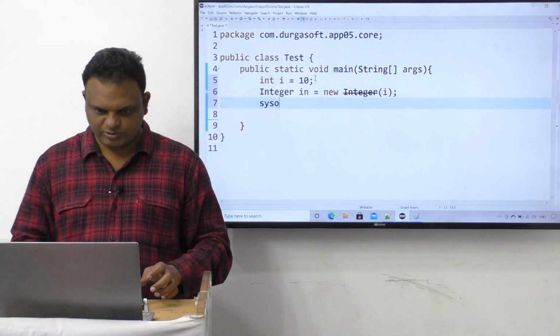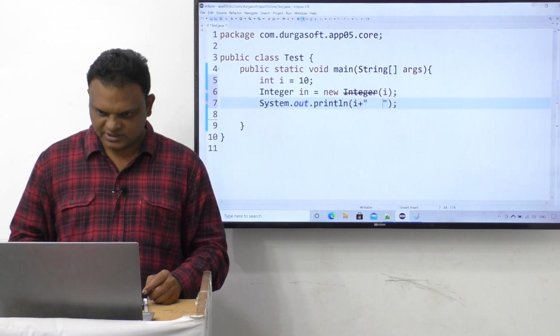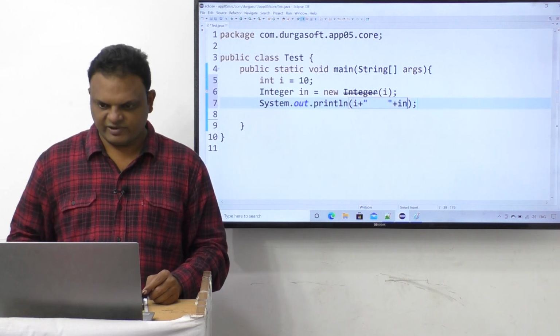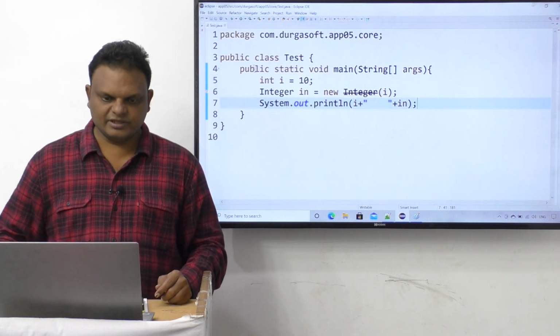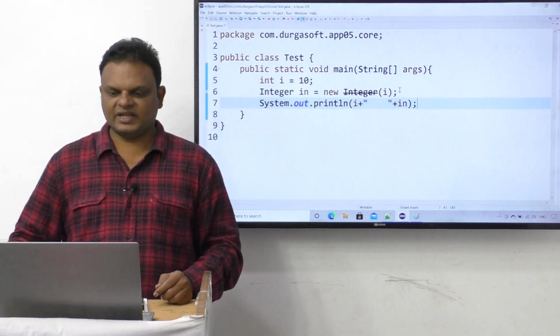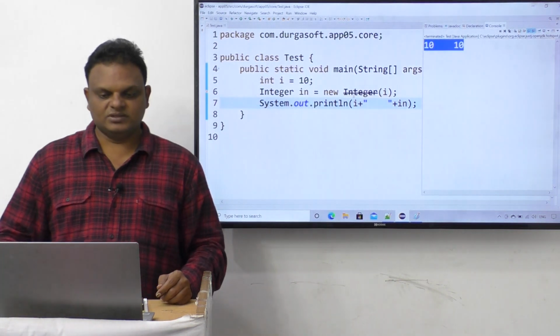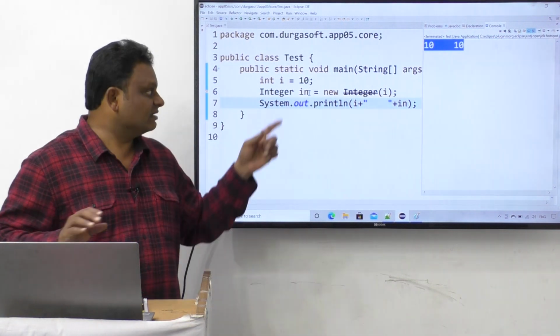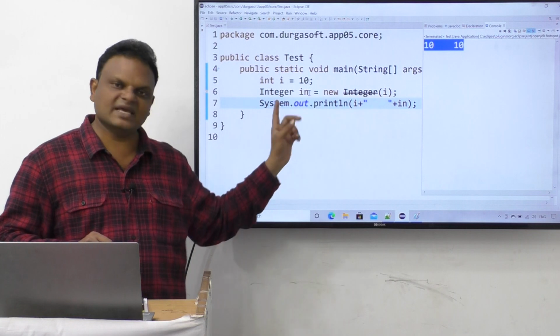Now I'll display both the i variable value plus a space plus the in variable value. Now we can execute it. If we run this, we get the output 10 10. So the i value is 10, and at the same time the in value is also 10.